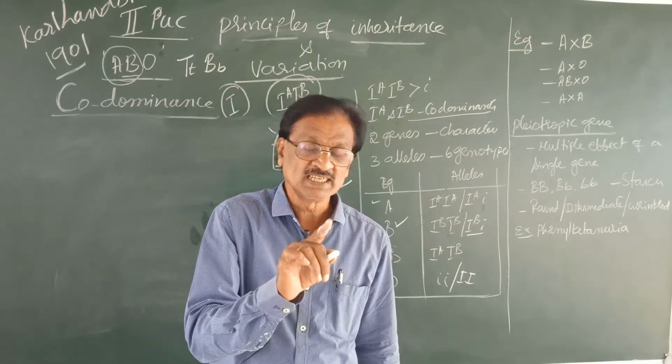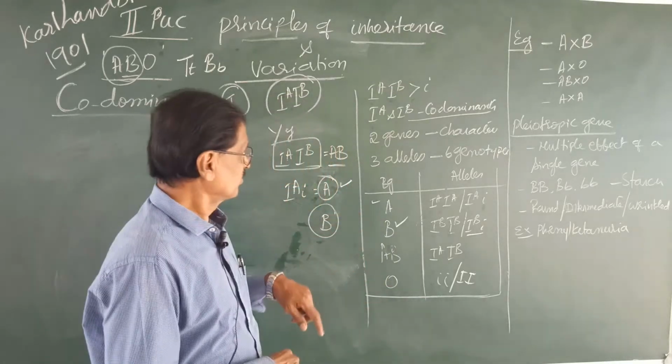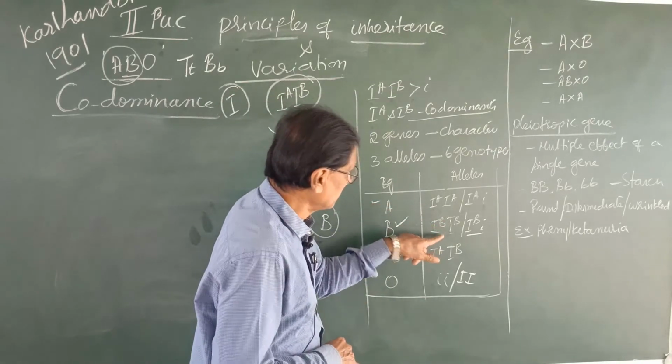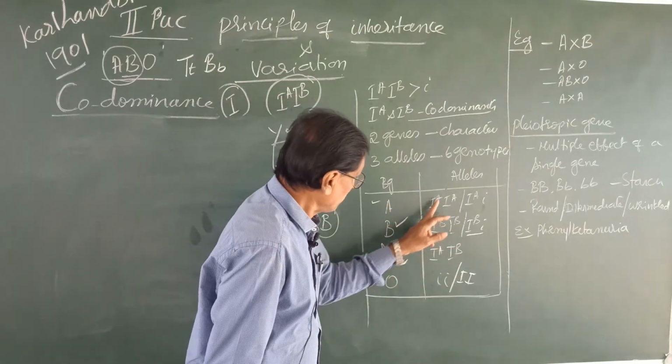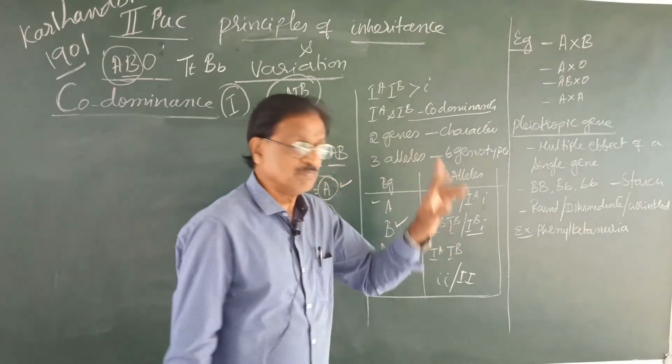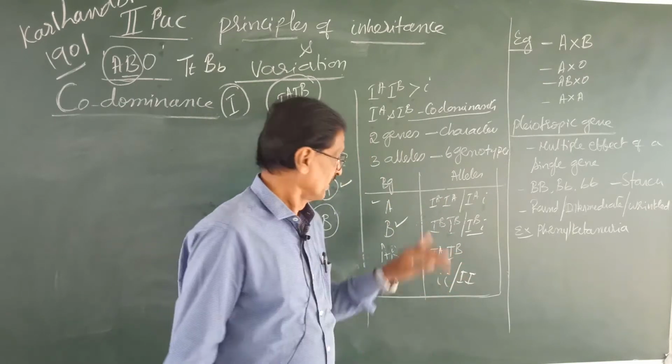Now let us understand what this IA, IB and small i are. Why is the power index A and B written, and why not for the small i?